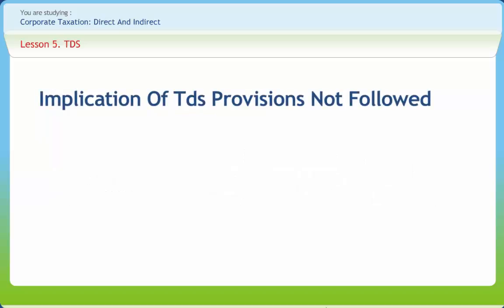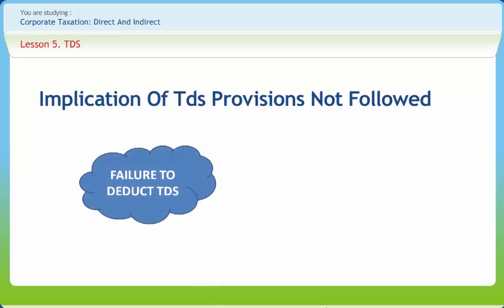There are some implications of not following TDS, which are: if a person fails to deduct the whole or any part of TDS as required under any of the provisions of sections 192 to 196D, then the person responsible for deduction is treated as assessee in default. He shall be liable to pay by way of penalty a sum equal to the amount which he failed to deduct. He shall be liable to pay simple interest at the rate of 12% per annum on the amount of tax liable to be deducted.